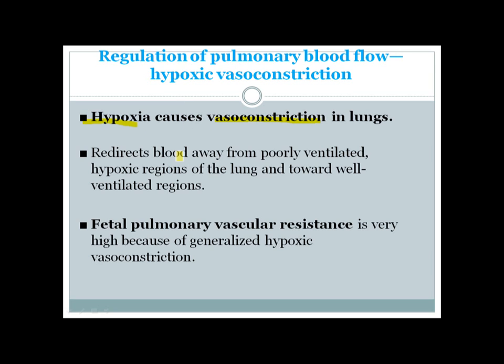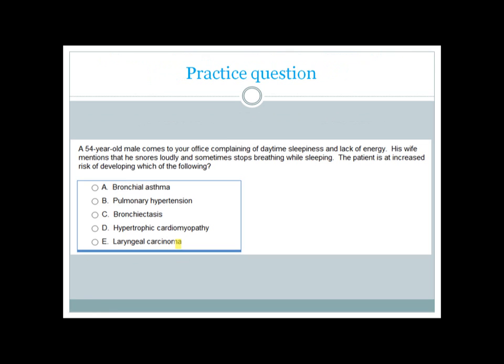And this vasoconstriction occurs due to redirection of blood flow from the poorly ventilated hypoxic regions of the lung toward the well ventilated regions of the lung. So this is for the good of the body. In case of fetus, the pulmonary vascular resistance is very high because of generalized hypoxic vasoconstriction. And when the fetus takes his or her first breath, the pulmonary resistance becomes much lower and the pulmonary circulation becomes much greater. So here we have a practice question.